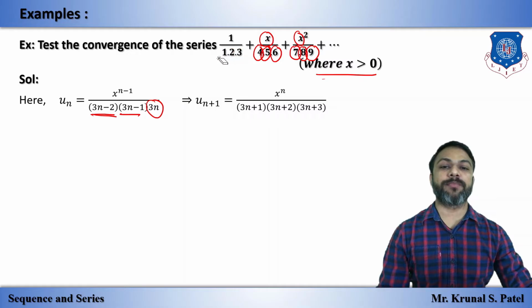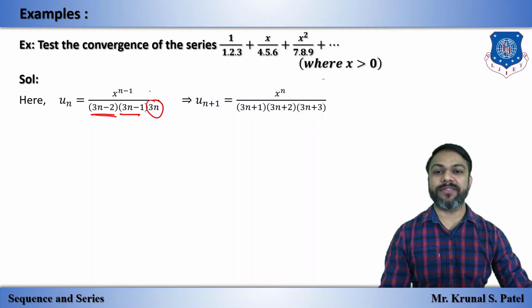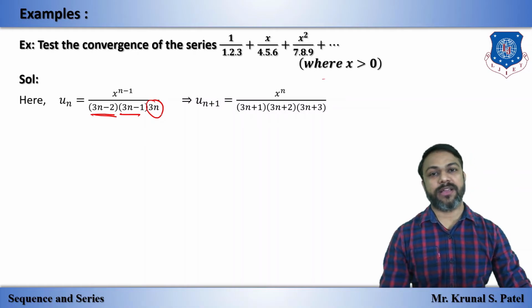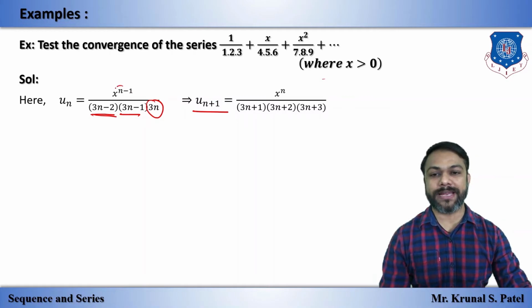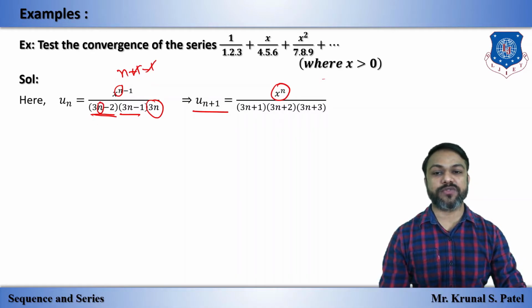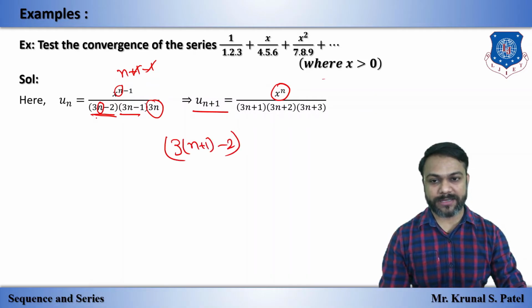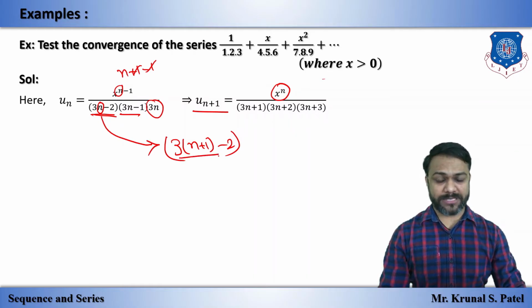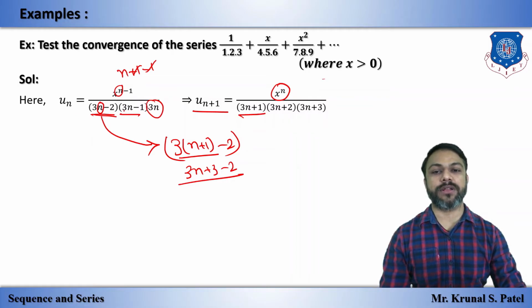Now, for most power series we will apply root test or ratio test. Here we will apply ratio test. For ratio test we know that we will find un plus 1, that means we will put n as n plus 1, so n plus 1 and minus 1 as it is, 1 cancels, so we have x raised to n. Here n plus 1, that means 3 into n plus 1 and minus 2 as it is. So 3n plus 3 minus 2, that means 3n plus 1. Similar way for this and for 3n.